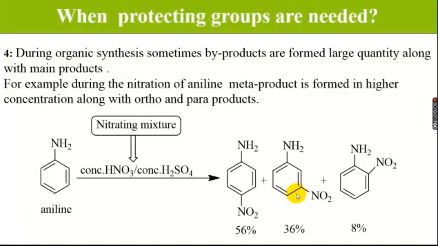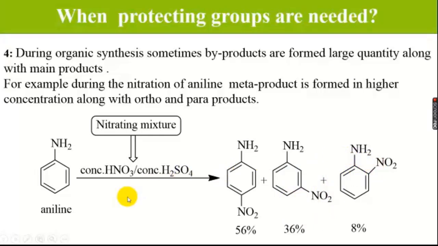Fourth example, we have a nitrating mixture which we add to aniline. When we add the nitrating mixture in a simple way, we will get a mixture of products with ortho, meta and para. As you will see, we will get 56% para-nitroaniline, 36% meta-nitroaniline, and only 8% ortho-nitroaniline.